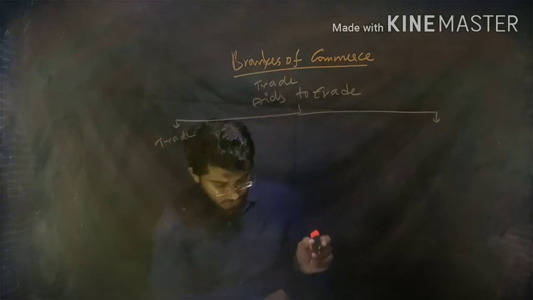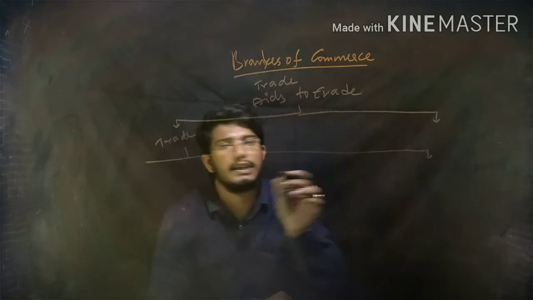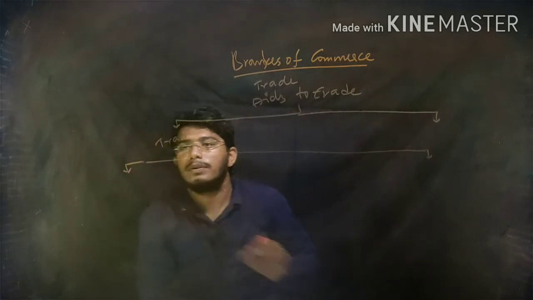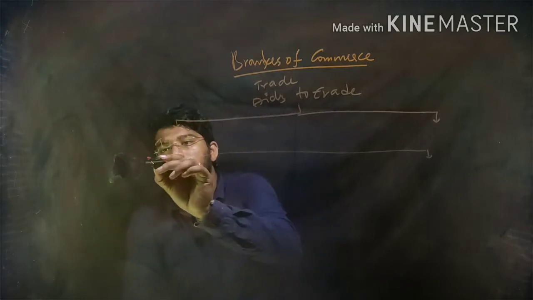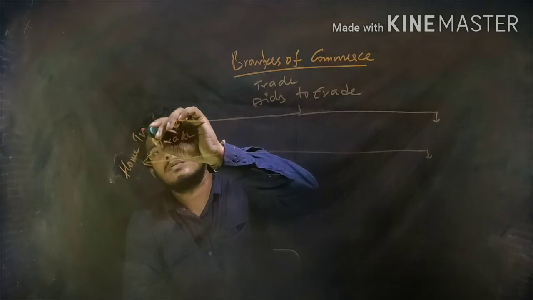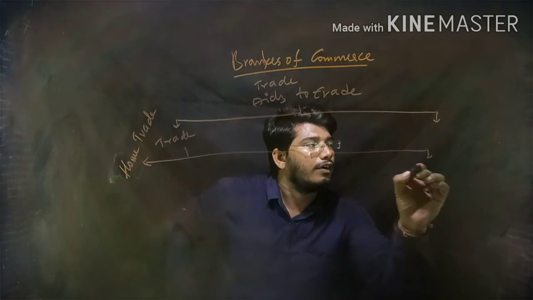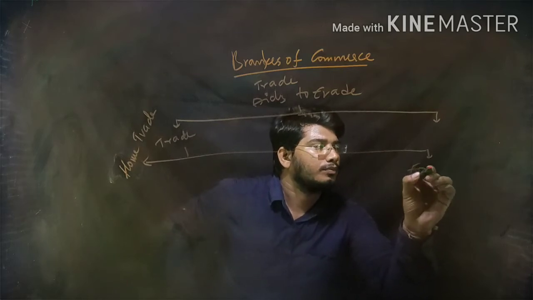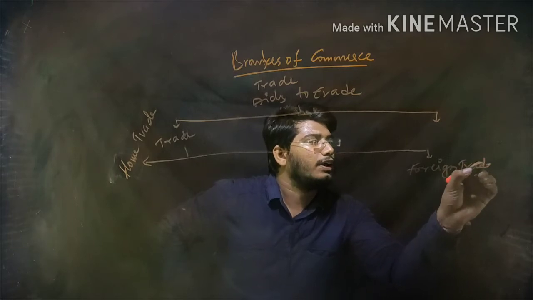Here trade is divided into two branches again. That is home trade and the other one is foreign trade.